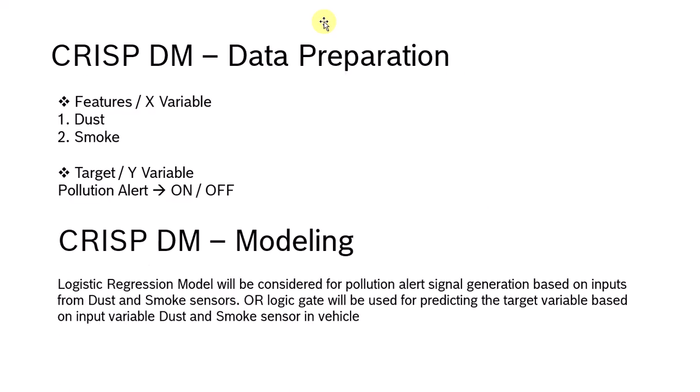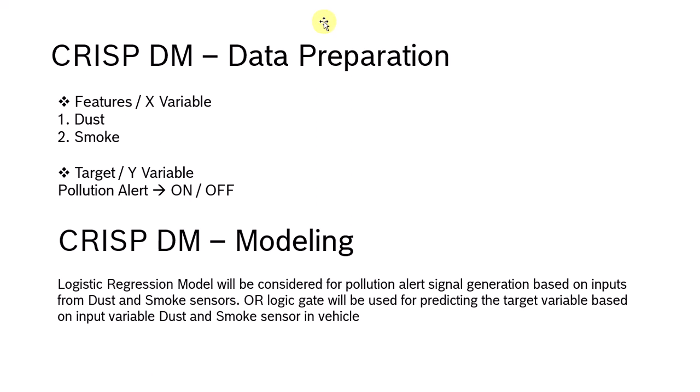The next one is data preparation. Here the X variable is our dust and smoke sensor inputs, and the Y variable is the pollution alert. This is my internal variable, pollution alert, which will be on or off based on my inputs from the sensors. So these are all the variables from the X side as well as the Y side.